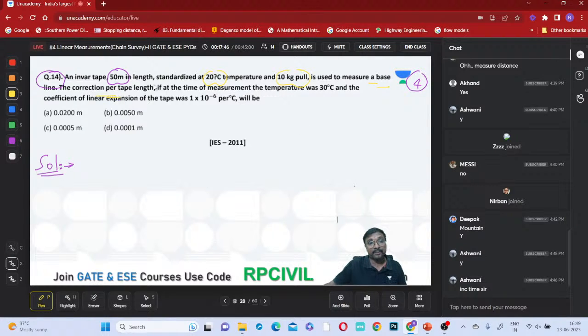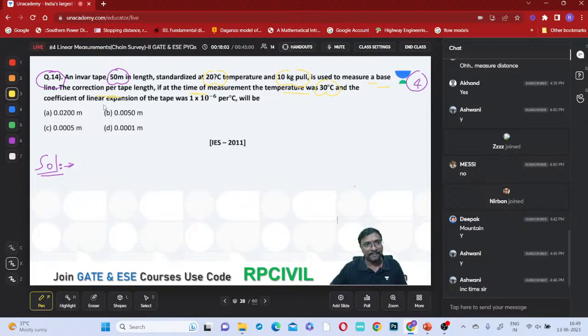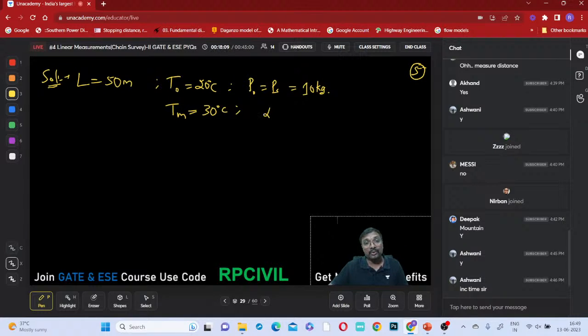The correction per tape length, means per 50 meters, if at the time of measurement the temperature is 30 degrees centigrade. What is the temperature? 30 degrees centigrade. And the coefficient of linear expansion of this tape is 1 into 10 power minus 6 per degree centigrade, right? So what is alpha? 1 into 10 power minus 6 per degree centigrade.